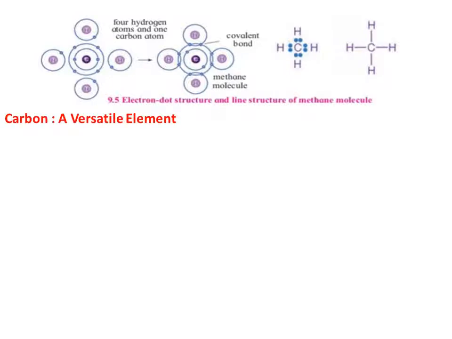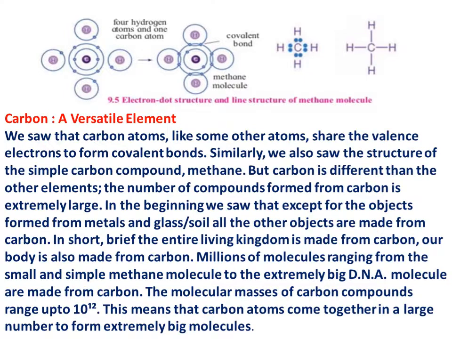So, carbon, a versatile element. We saw that carbon atoms, like some other atoms, share valence electrons to form covalent bonds. Similarly, we also saw the structure of a simple carbon compound, methane. But carbon is different from the other elements. The number of compounds formed from carbon is extremely large. In the beginning, we saw that except for objects formed from metals, glass or soil, all the other objects are made from carbon. In short, the entire living organism is made from carbon. Our body is also made from carbon.